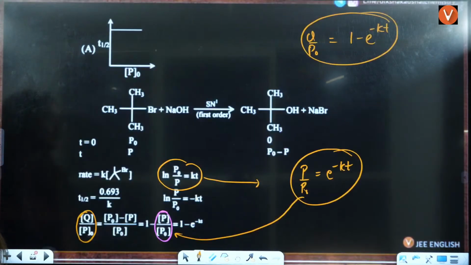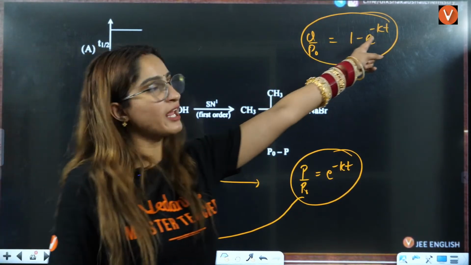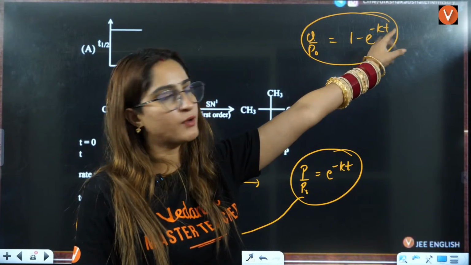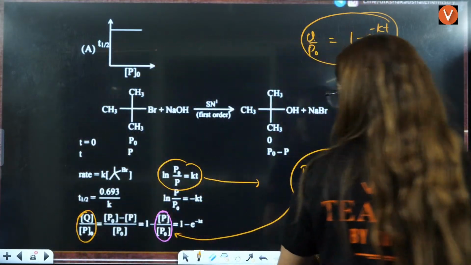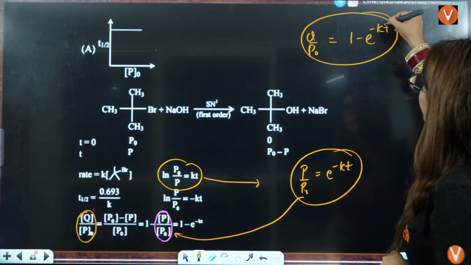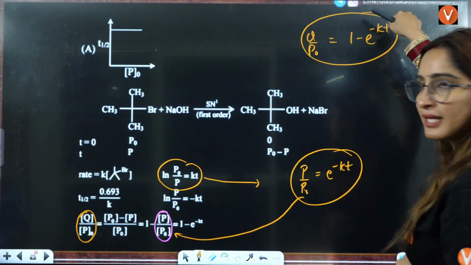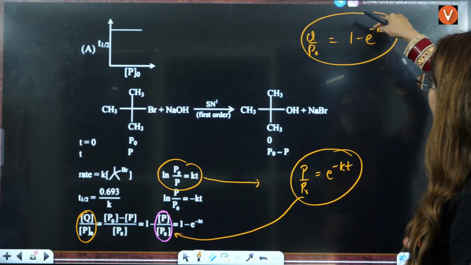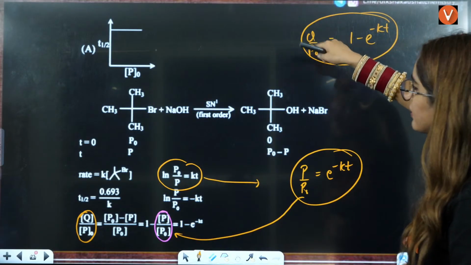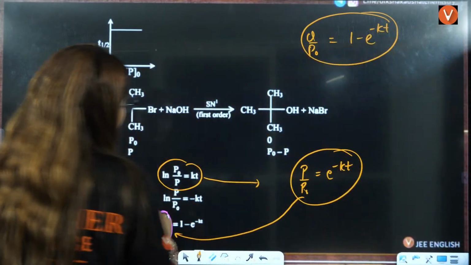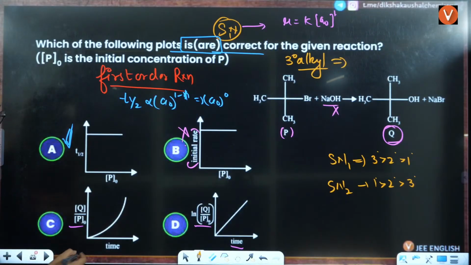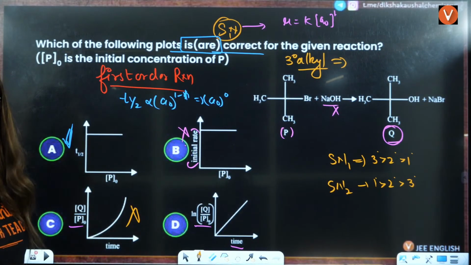But if you see this thing here, it is not exponentially increasing, right? Okay. If you see this here, this is Q by Pt. If your time increases, this whole part will decrease. So we can say this cannot be the correct answer because it is exponentially increasing, right?